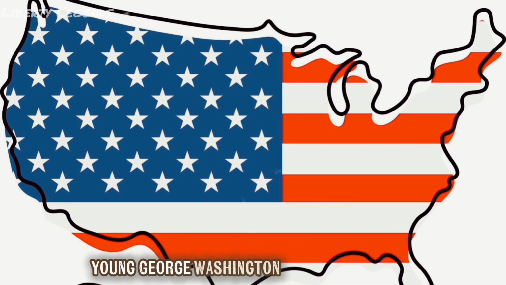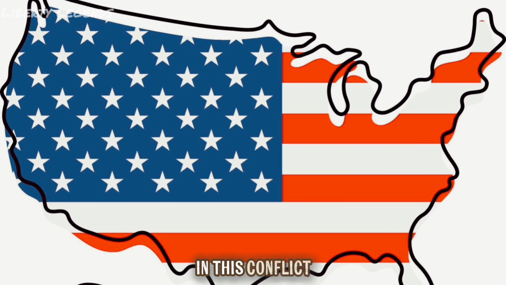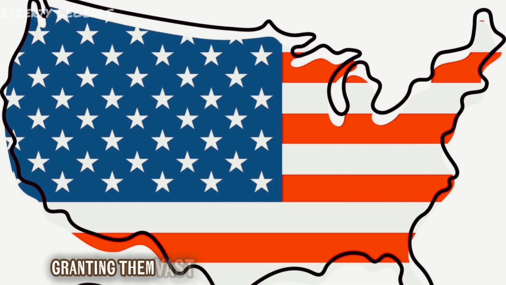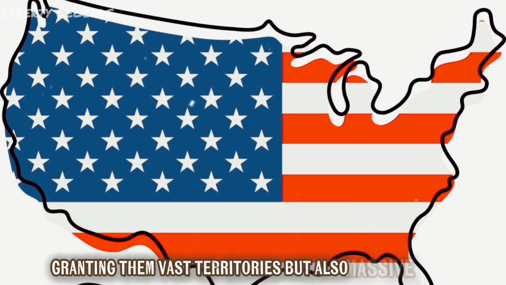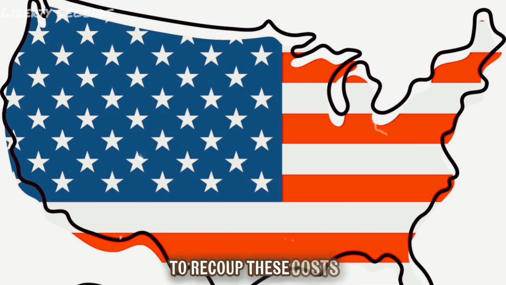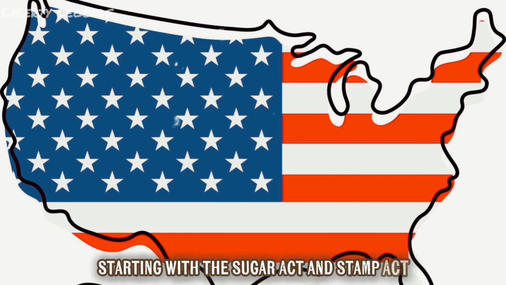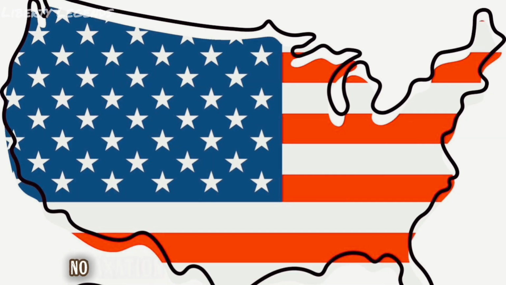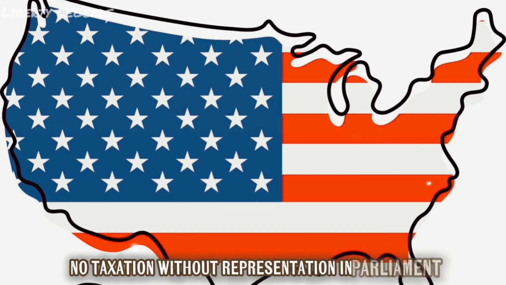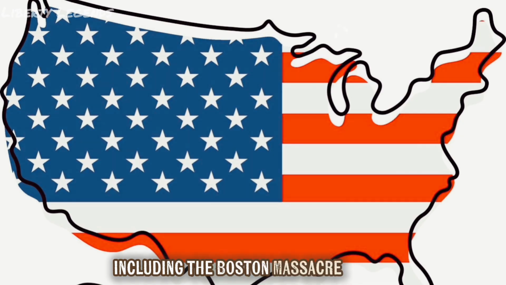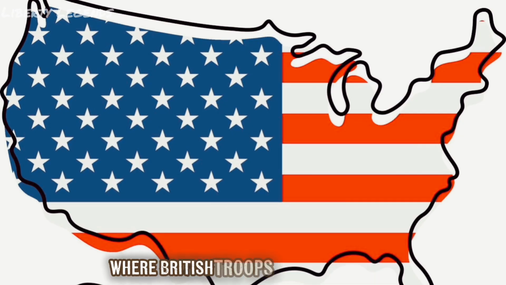Young George Washington gained experience in this conflict, which ended with British victory in 1763, granting them vast territories, but also massive debts. To recoup these costs, Britain imposed taxes on the colonies, starting with the Sugar Act and Stamp Act, infuriating colonists who argued no taxation without representation in Parliament. Protests, boycotts, and riots followed, including the infamous Boston Massacre in 1770, where British troops fired on a crowd, killing 5, and the Boston Tea Party, sparking unity among the colonies.